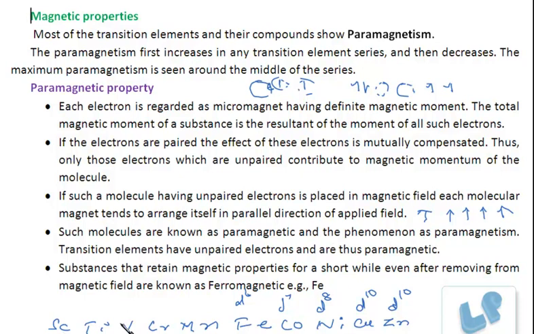Now these transition elements, that is scandium, titanium, vanadium, chromium, manganese and other elements, have unpaired electrons. Those which have unpaired electrons will show magnetic properties. Substances that retain magnetic properties for a short while even after removal from the magnetic field are known as ferromagnetic substances. That is, their alignment doesn't change. Even after removing from the magnetic field, they have that magnetic property. Such substances are called ferromagnets.